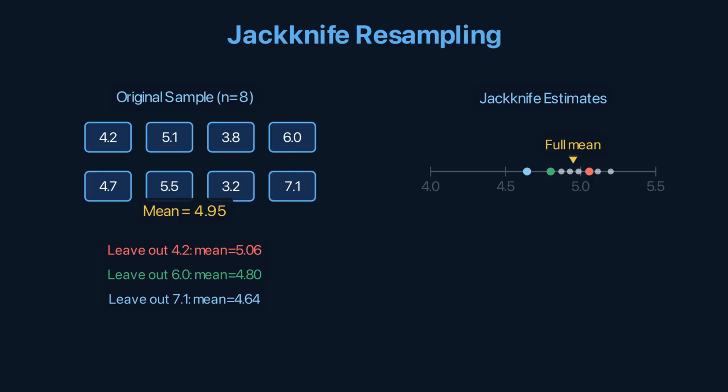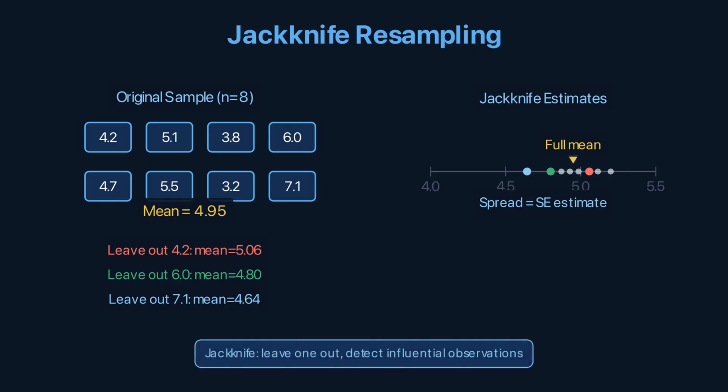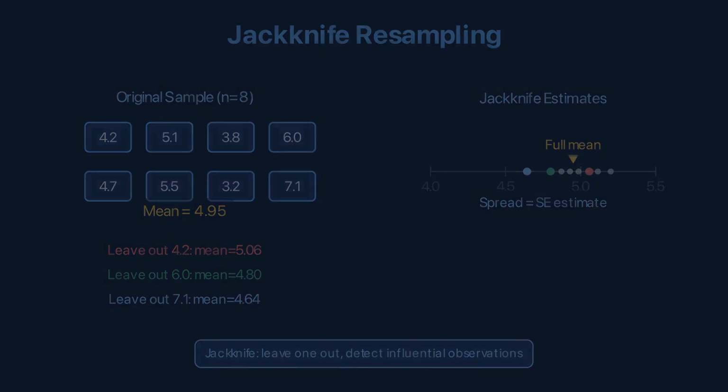Let's use the Jackknife to test the robustness of the popPK model. Leave one monoclonal antibody out of the 27. Refit the model. Check if the parameter estimates change. If removing one antibody dramatically shifts the results, that antibody is an influential outlier.